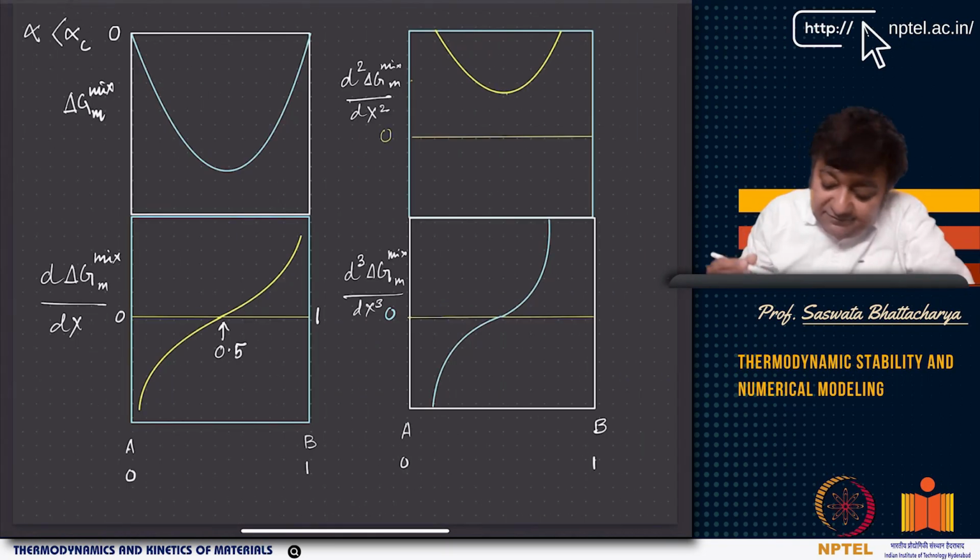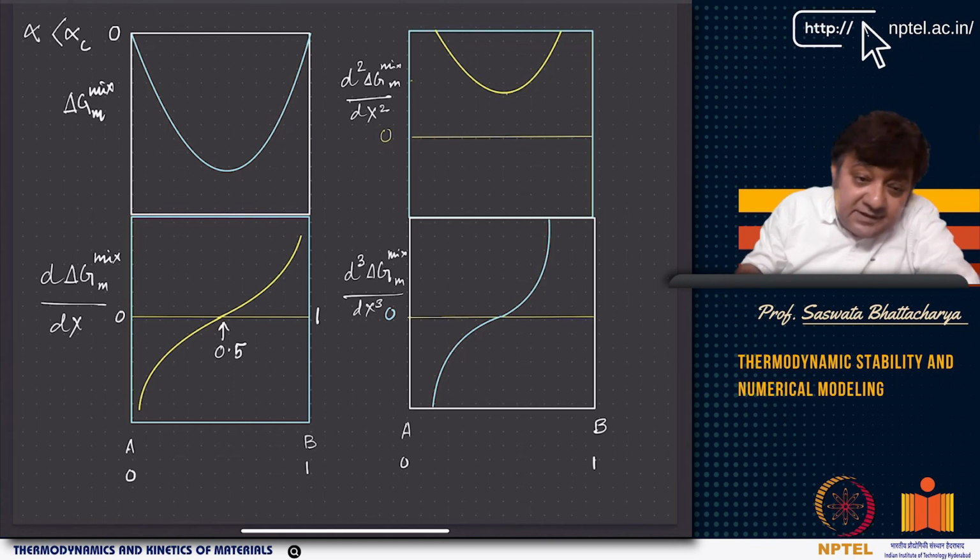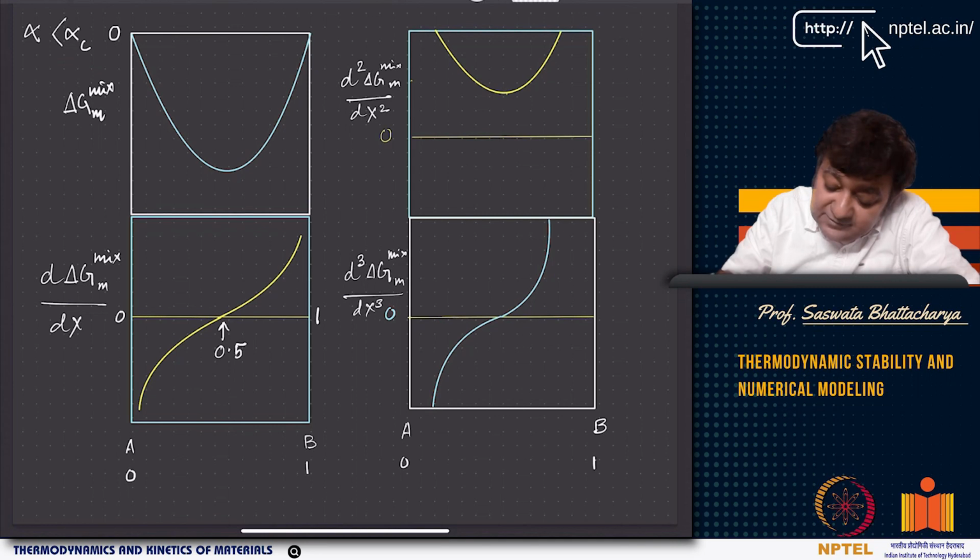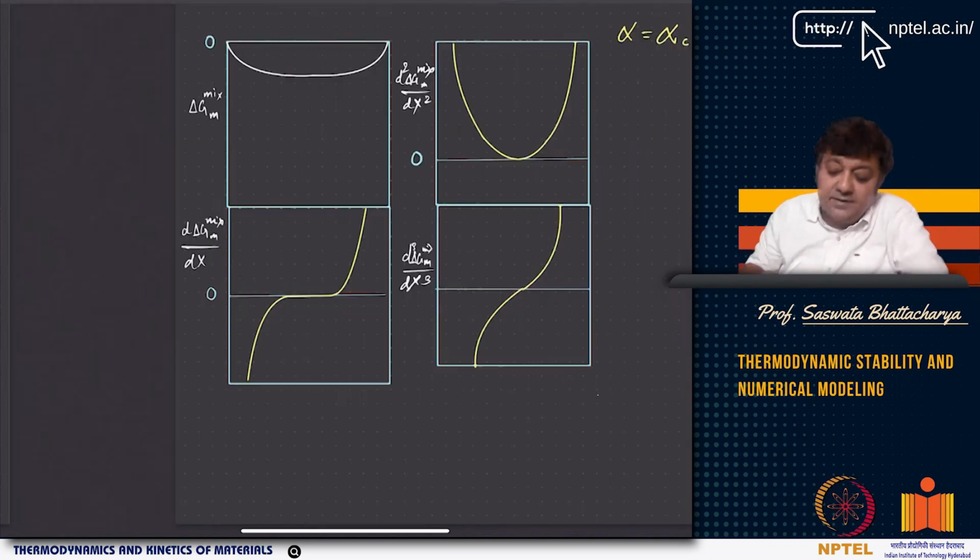If I want to plot it, if alpha is less than alpha C, what you get is a minimum. So alpha is less than alpha C, and this is how your free energy first derivative looks. As you can see, it intersects the x-axis at 0.5 when alpha is less than alpha C. The second derivative looks this way, and the third derivative again looks this way, again with a value at 0.5. This is the zero line.